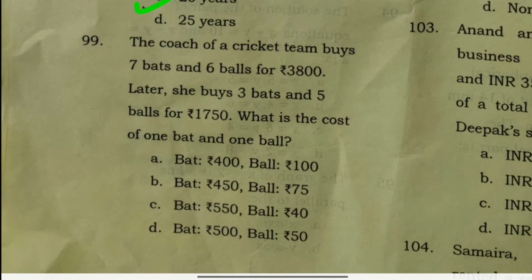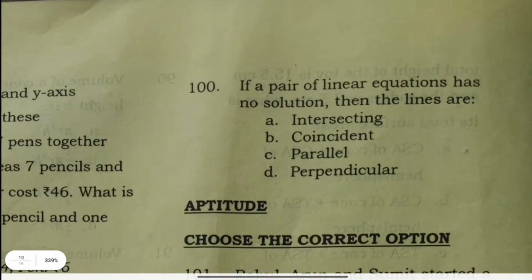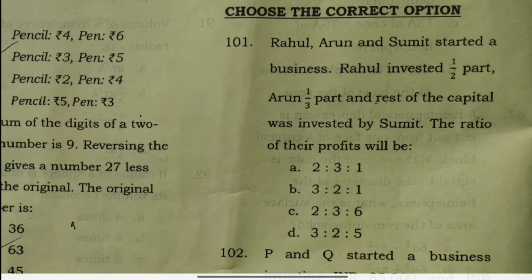The coach of a cricket team buys 7 bats and 6 balls for 3,800. Later, she buys 3 bats and 5 balls for 1,750. What is the cost of 1 bat and 1 ball? Bat 500, ball 50. If a pair of linear equations has no solution, then the lines are parallel.